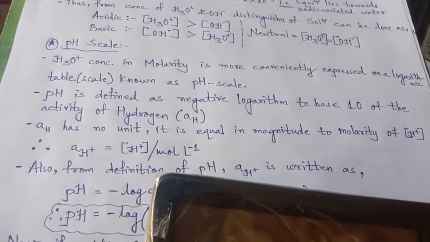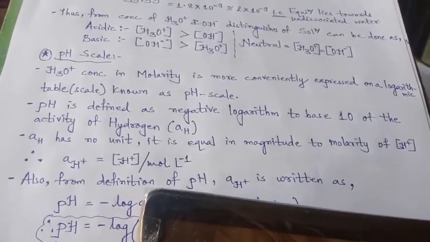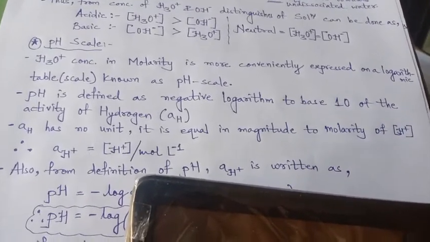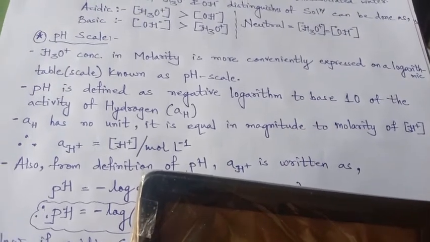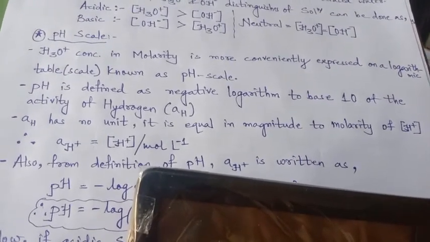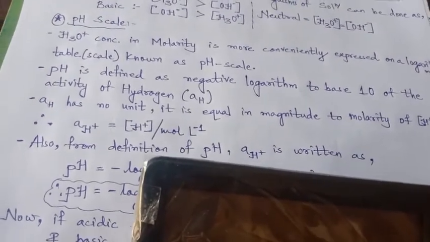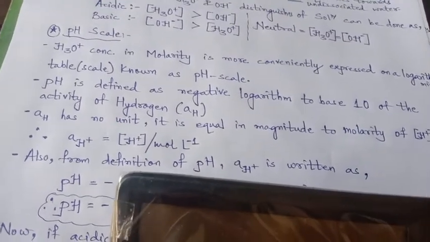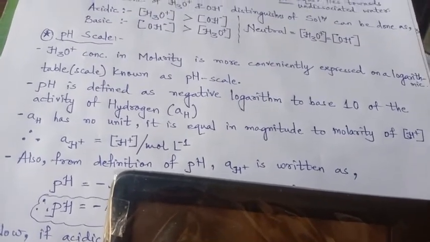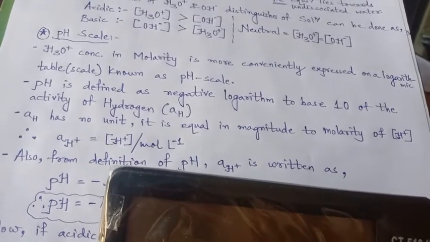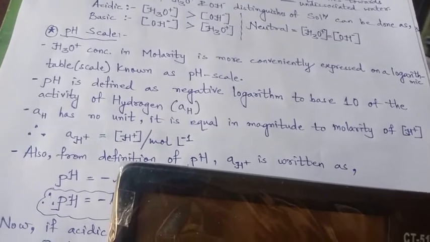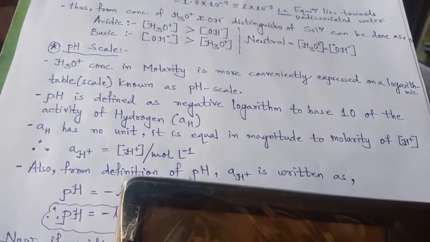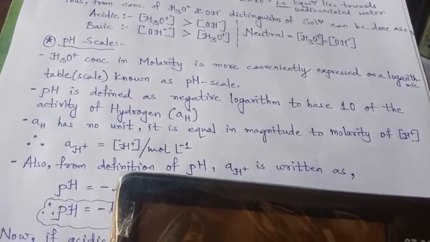The hydronium concentration, that is H3O+, in molarity is more conveniently expressed on a logarithmic scale, which is known as the pH scale. pH is defined as the negative logarithm to base 10 of the activity of hydrogen, aH. It tells how far the hydrogen is active in the respective solution.